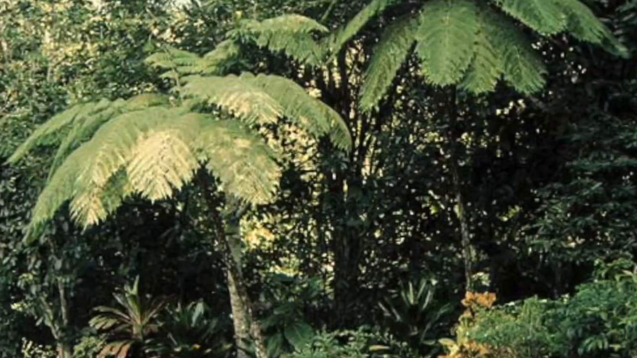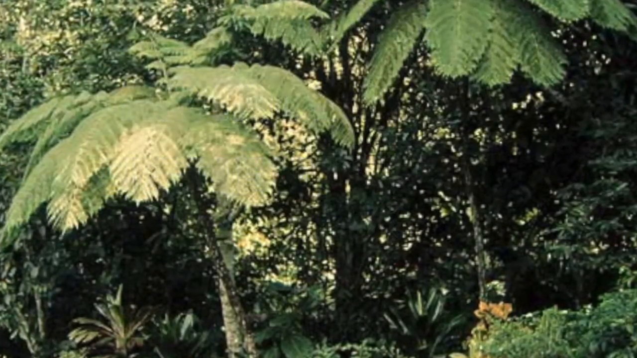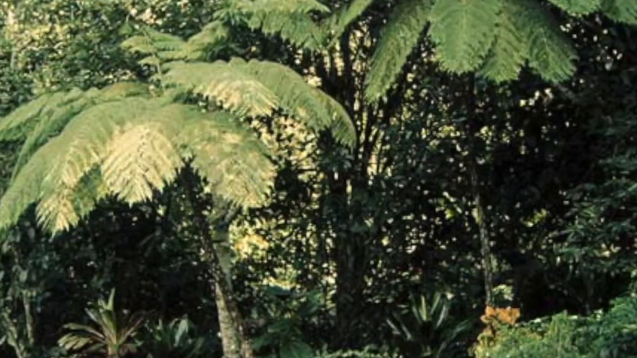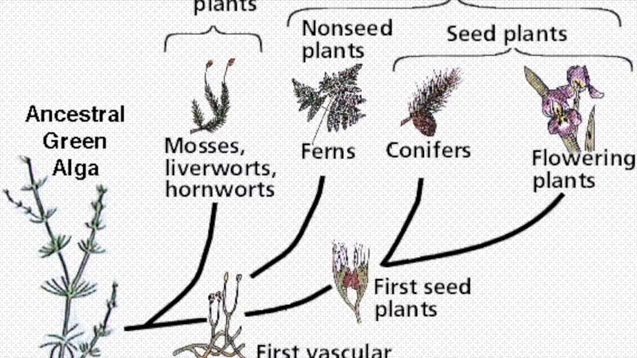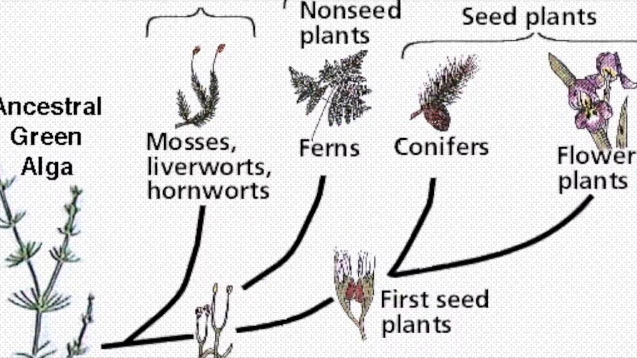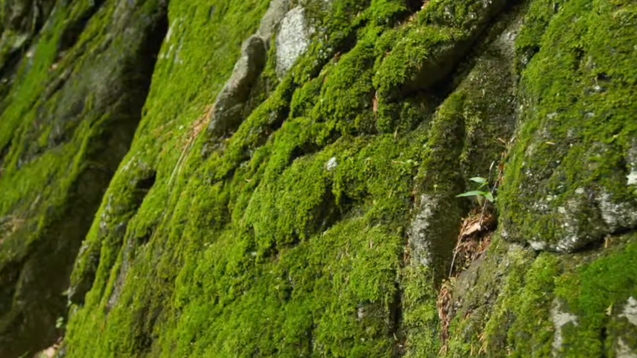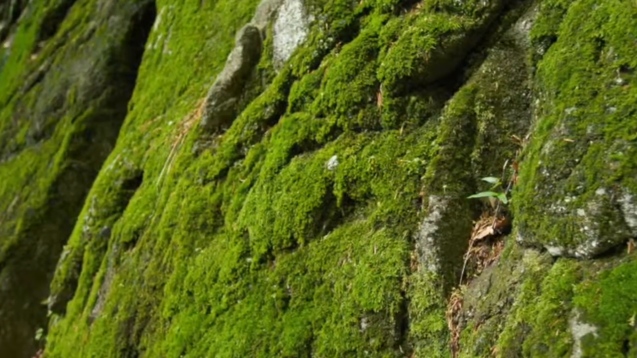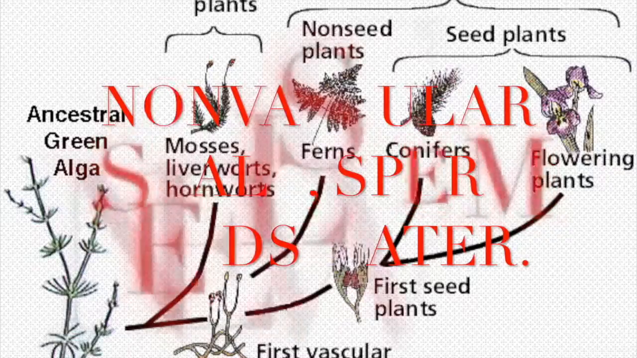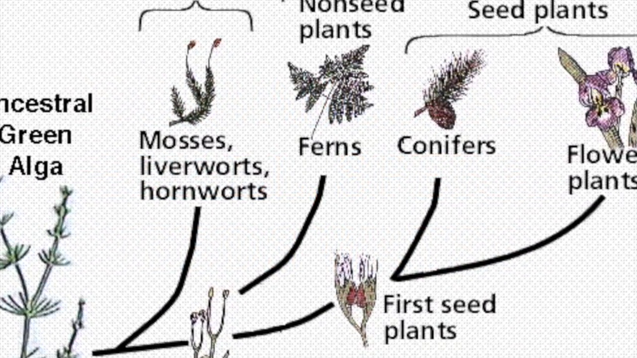Vascular plants are bigger, have lignin which helps support the body, have seeds and pollen, and flowers and fruits. They include club mosses, ferns and horsetails, gymnosperms and angiosperms. Non-vascular plants are small. Their sperm needs water to move, and they do not grow a lot. They include liverworts, hornworts, and mosses.